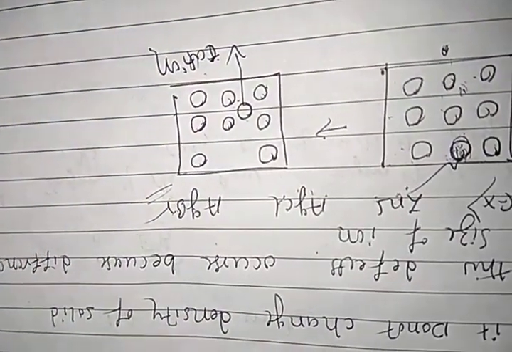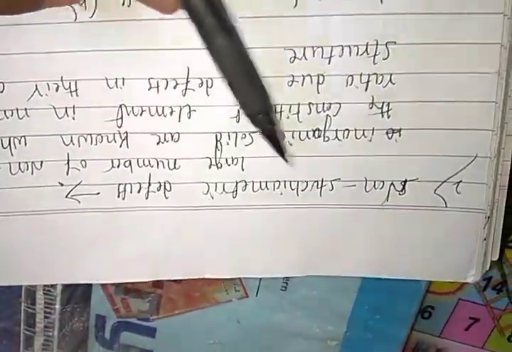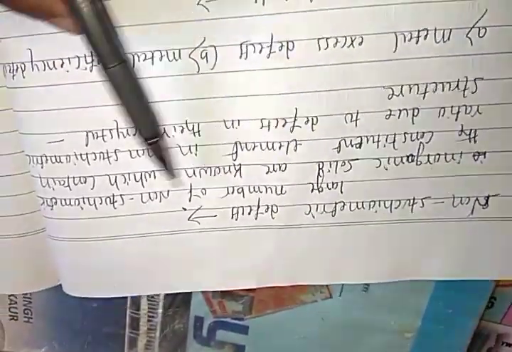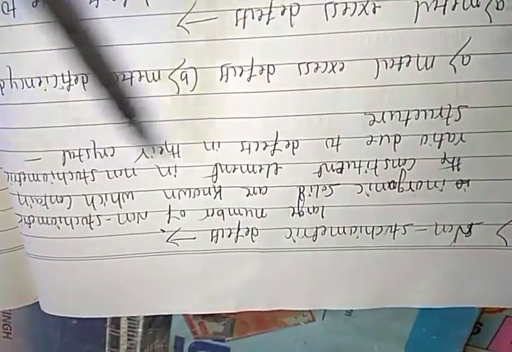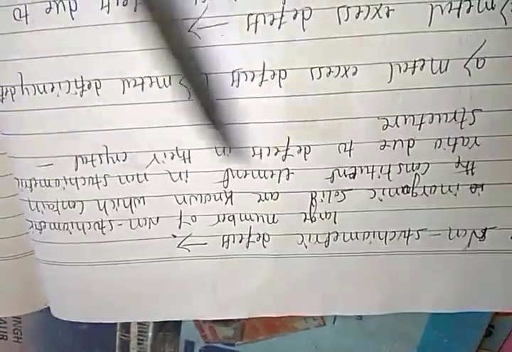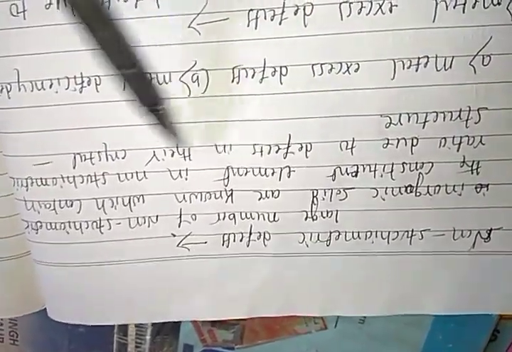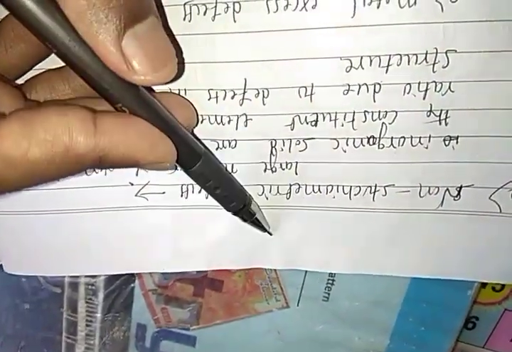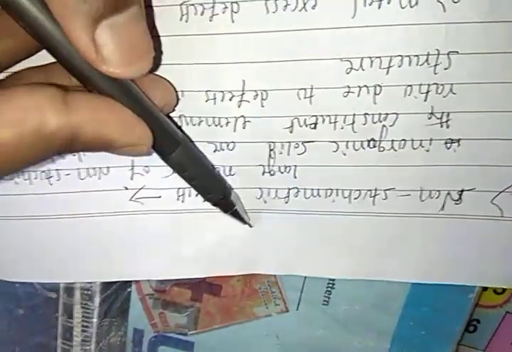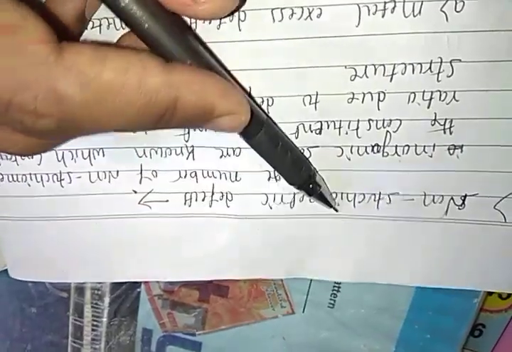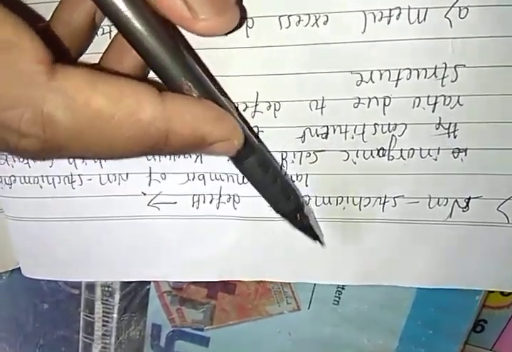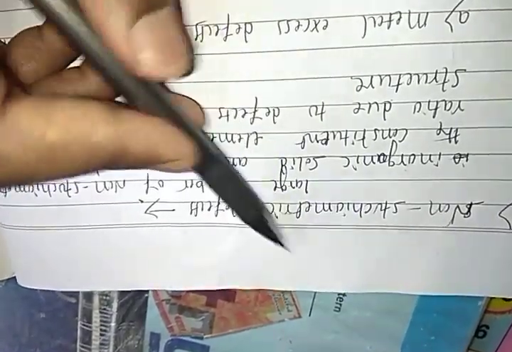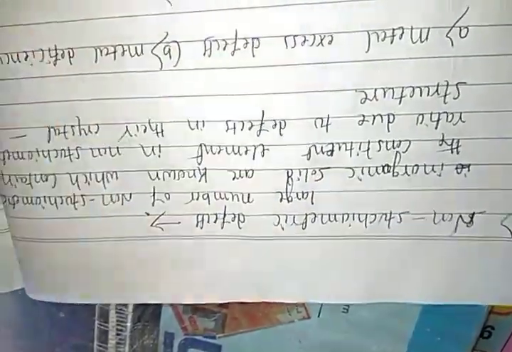Right, students? Okay, second one, students, non-stoichiometric defects. A large number of non-stoichiometric inorganic solids are known which contain constituent elements in a non-stoichiometric ratio due to defects in their crystal structure. Non-stoichiometric means, students, a difference in the number of ions. Cations are high and anions are less, or anions are high and cations are less. So this occurs when the ratio of cations and anions is not equal. That is called non-stoichiometric defects.